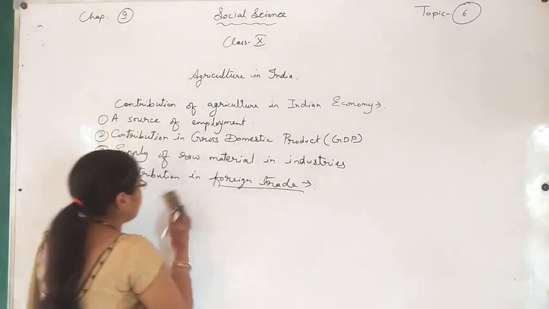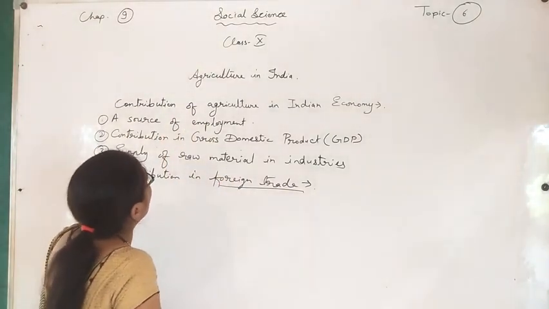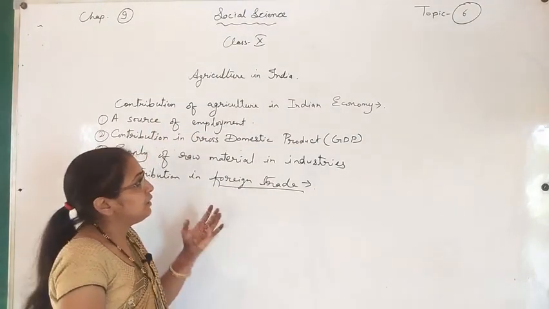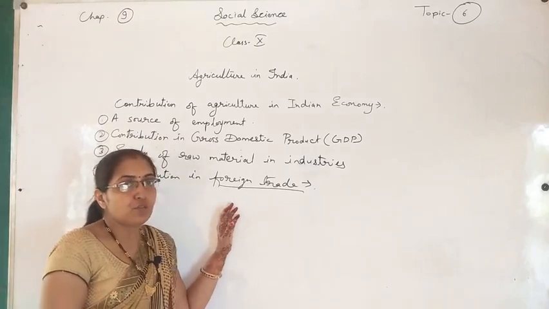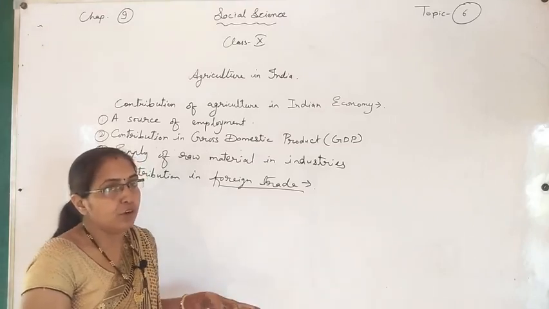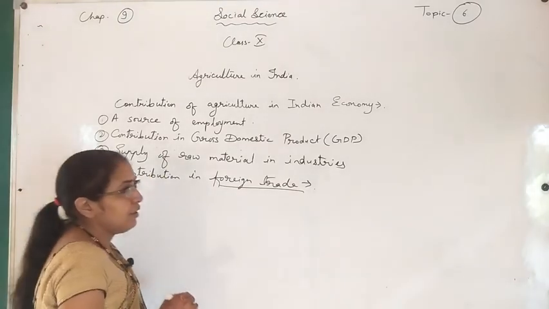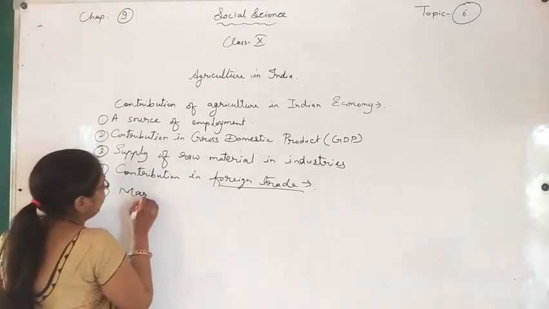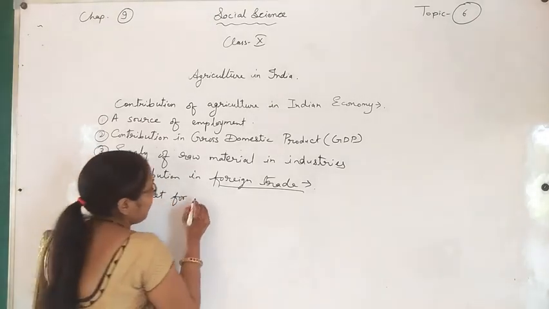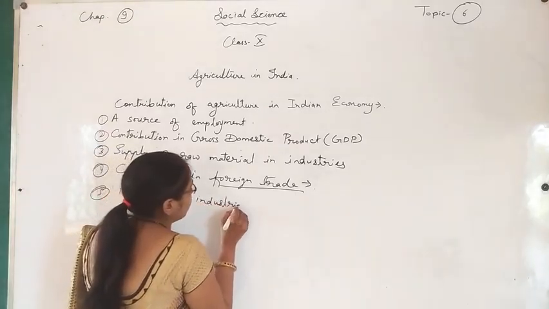Actually, in the 9th class, if you remember, there is a question like this: contribution of agriculture in the Indian economy. In the 9th class there is a lesson related to this, and this type of question is also given in that book. If you want, you can take the help of that book. There are many points in the 9th class. Fifth one is market for industrial product.